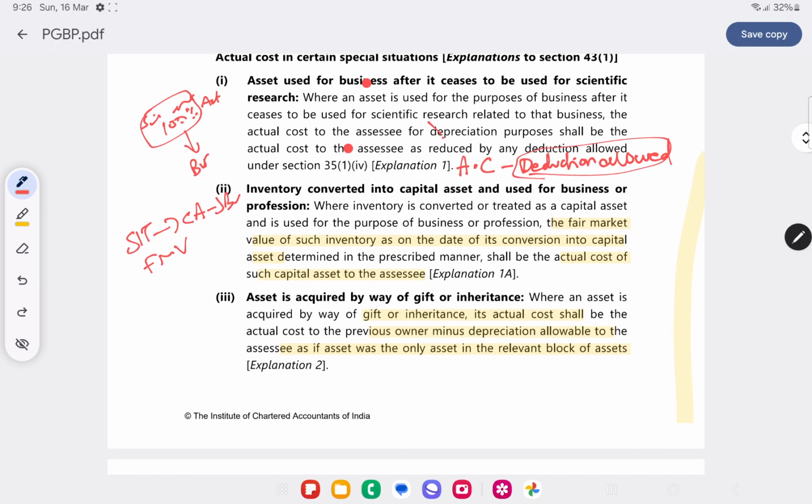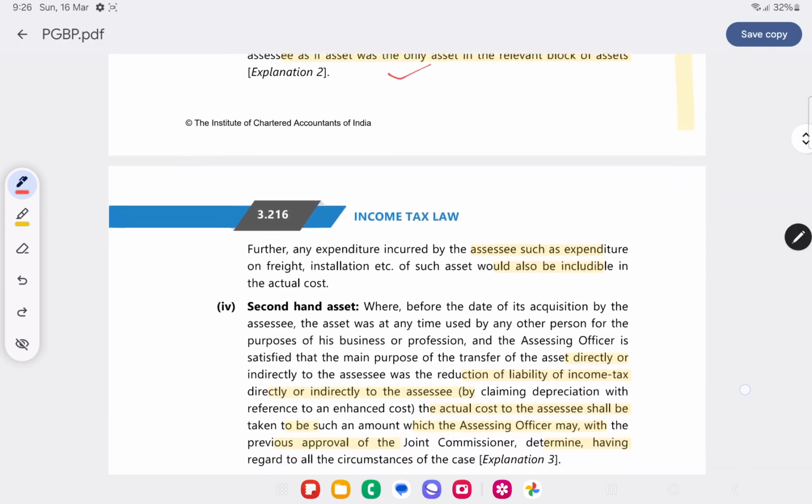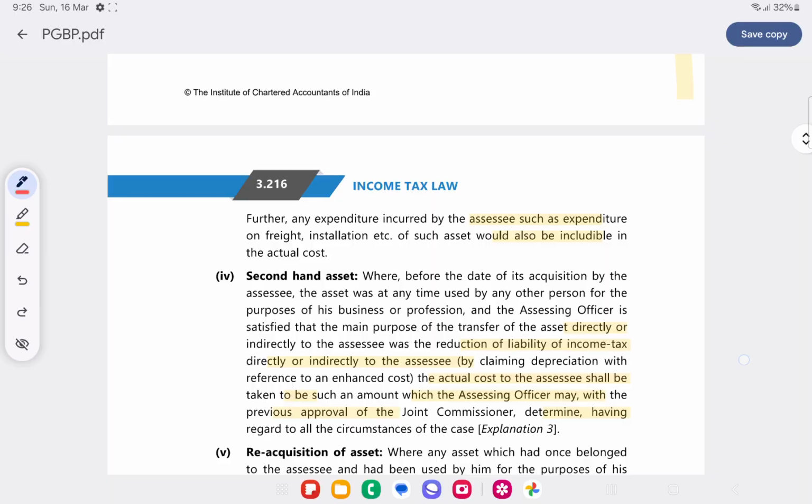Asset is acquired by way of gift or inheritance. Then actual cost shall be cost to the previous owner minus depreciation allowable as if it is the only asset existing in the block of asset. Second hand asset.